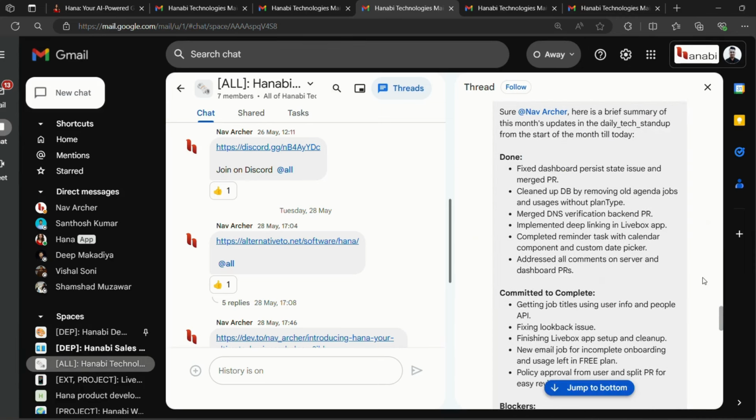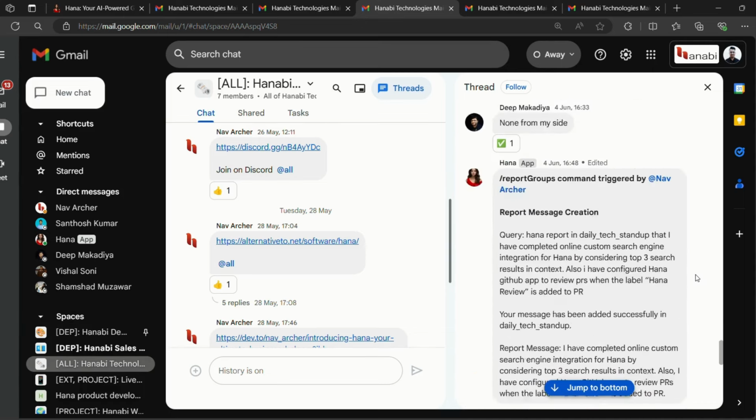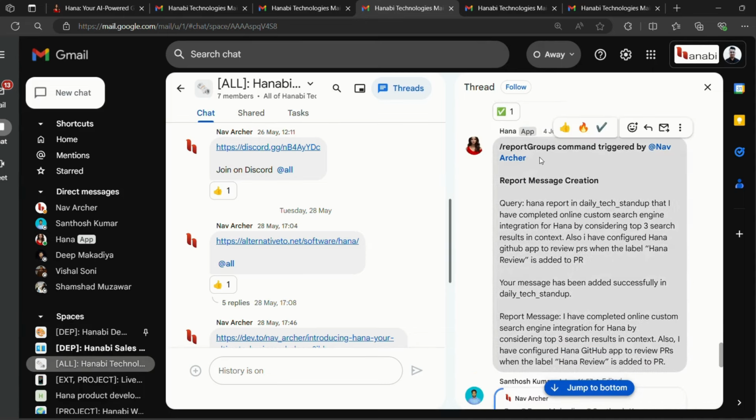Now you might be wondering how team members report their work in the group. So here you can see you can use the same report groups command, add the group name and report your work in the particular group. Like here now Archer has reported his work.